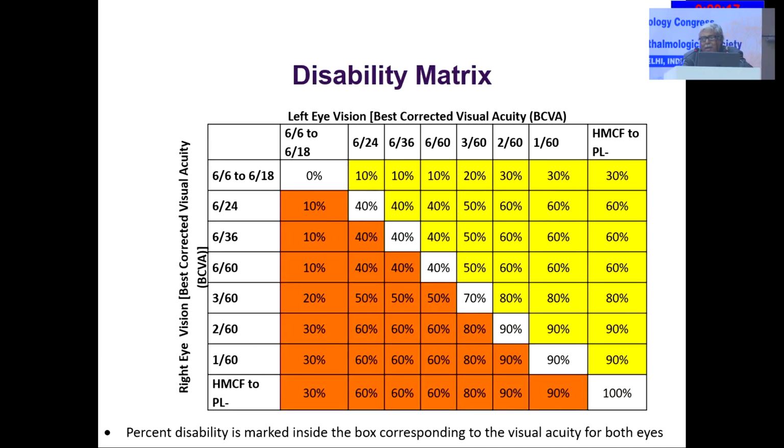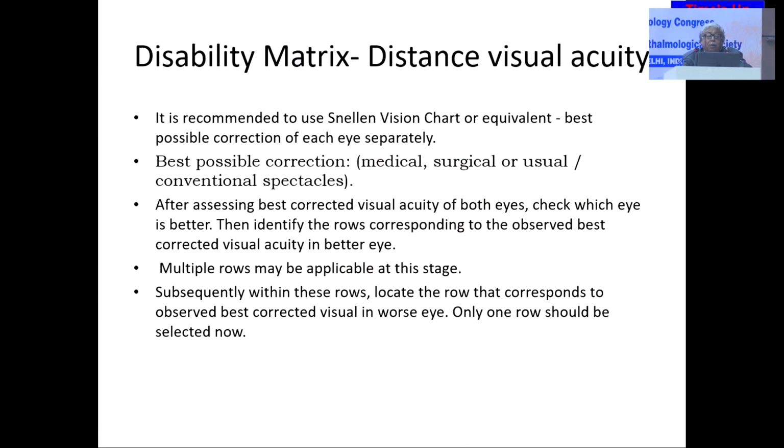But one thing I would like to tell you very clearly, that after proper refraction or any operation, if the vision is not improved up to the mark, then and only then the patient will be declared permanently visually handicapped, otherwise not.